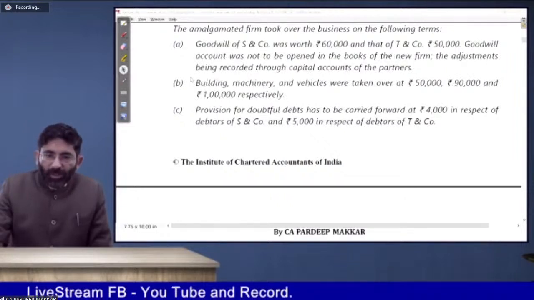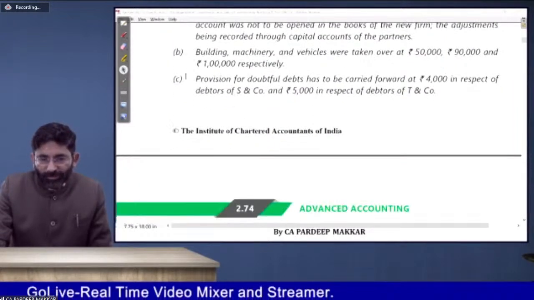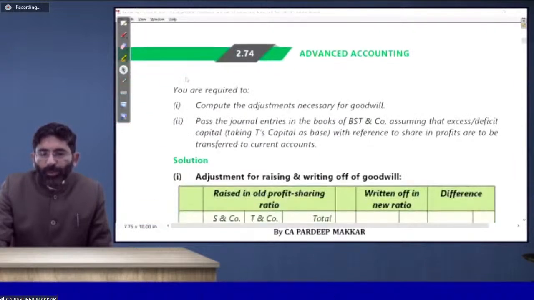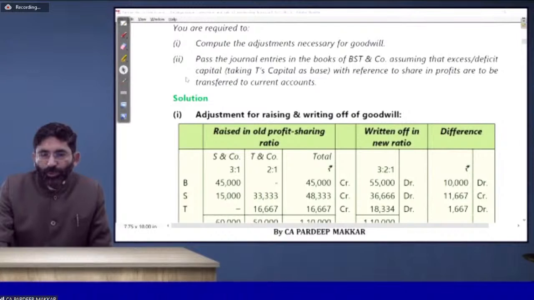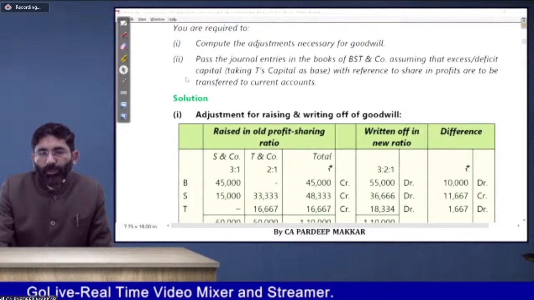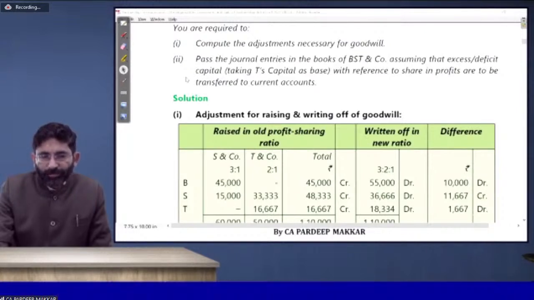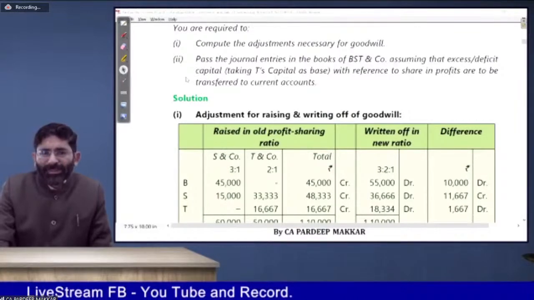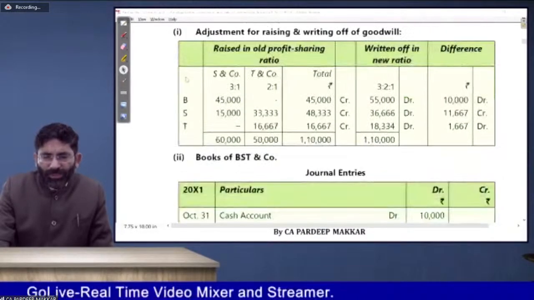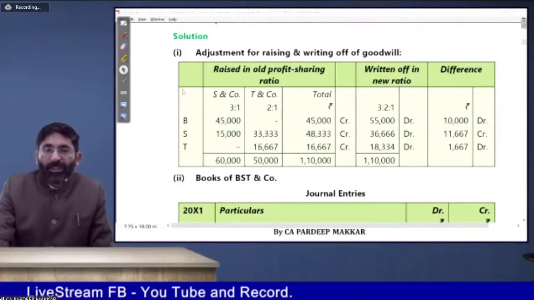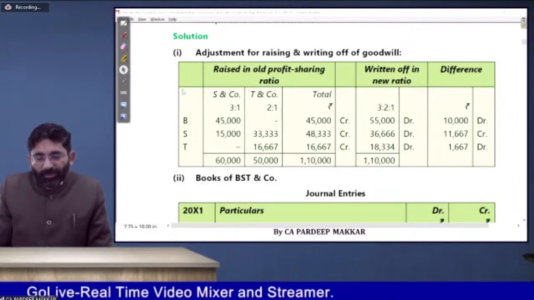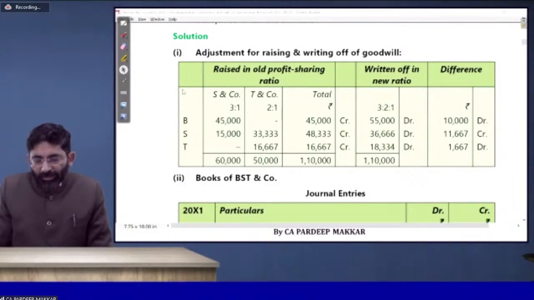Doubtful debts are also there. It is required to compute the adjustments necessary for goodwill. Pass the journal entries in the books of BST and company, assuming excess or deficit capital with reference to shares in profit are to be transferred to current account. So it is very simple and easy to do. Don't worry about this. He has tried to give you an understanding of adjustment of goodwill. So that we will do.